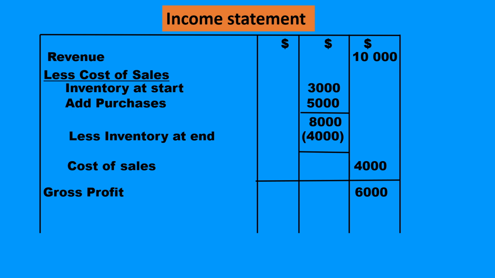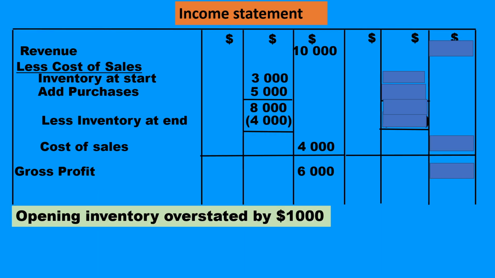Here we can see that revenue is $10,000, less inventory at start, add purchases, less inventory at end, which gives the cost of sale of $4,000 and the gross profit of $6,000. What will happen if the inventory at start or the inventory at end are correctly or incorrectly valued?